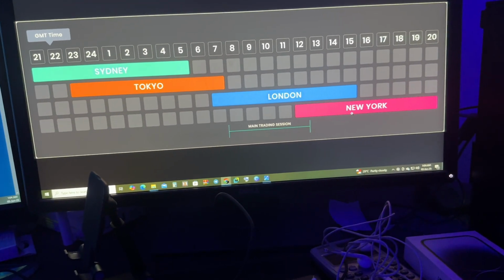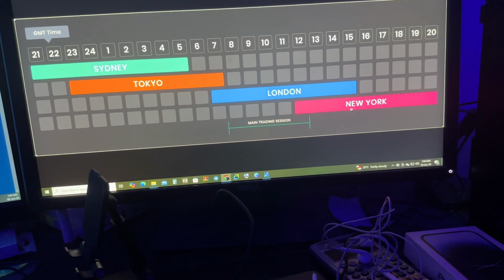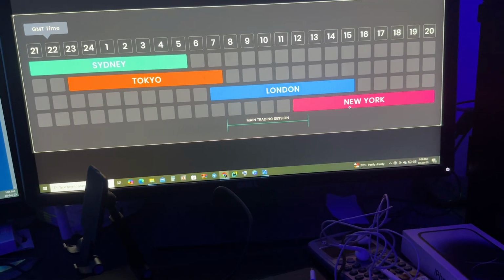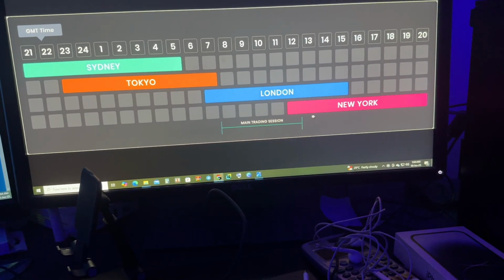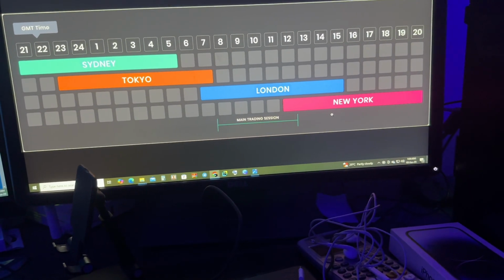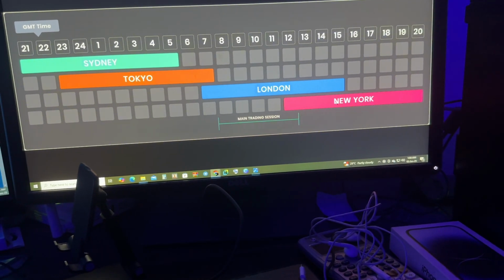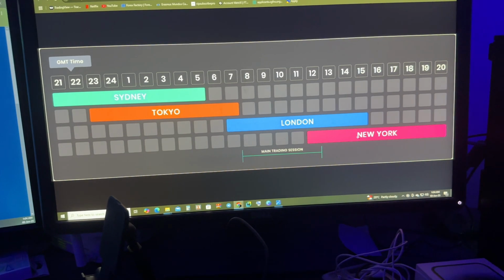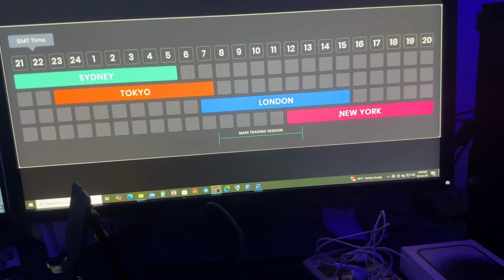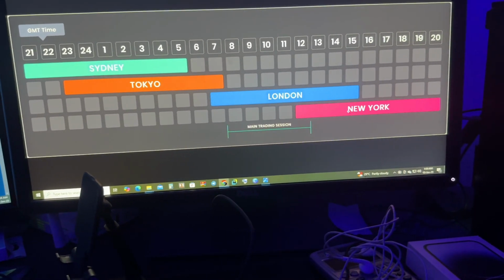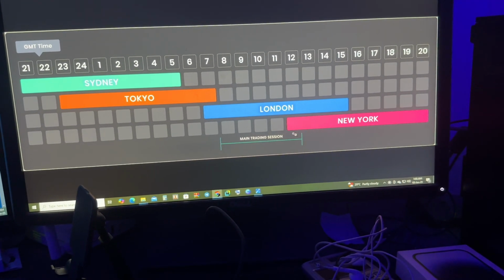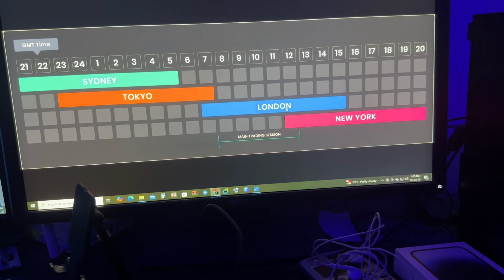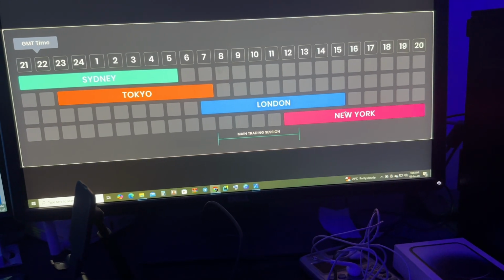Because there is an overlap between the London and the New York session during this time, some news from the London session will be released here, as well as some news from the New York session. Now, there will be a lot of volatility. If you are looking for some of the most volatile times to trade, it is during this period from 12 to 1500 GMT.